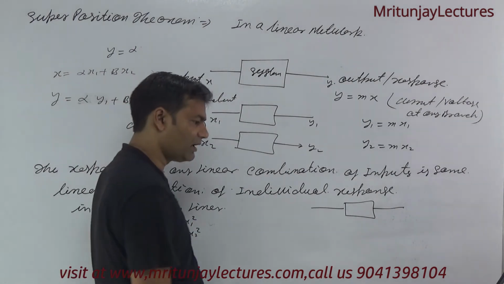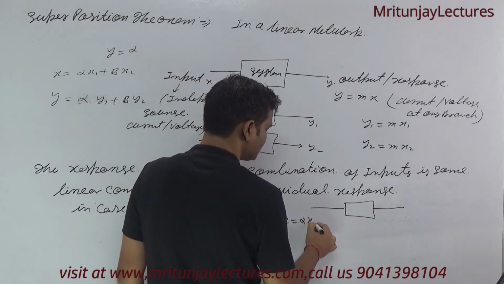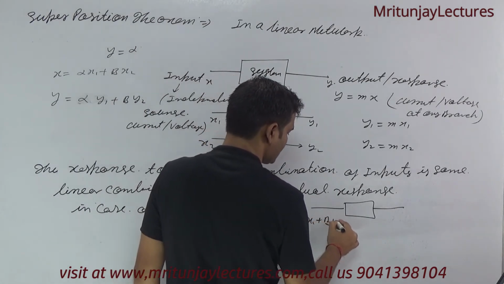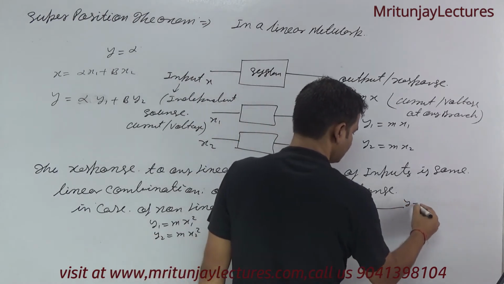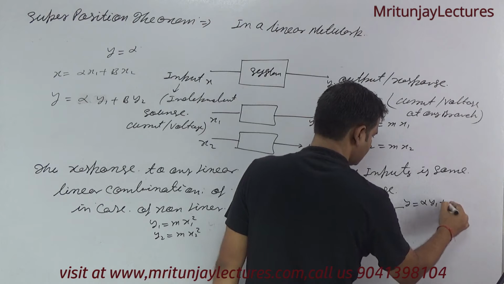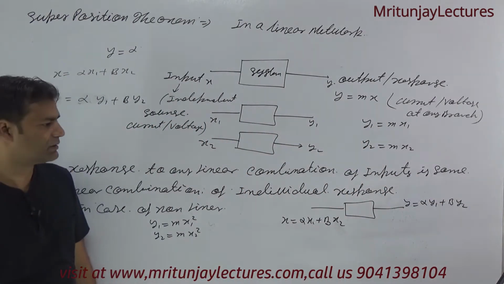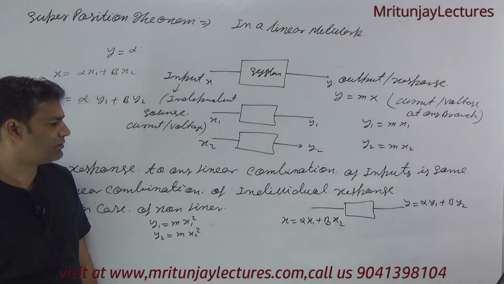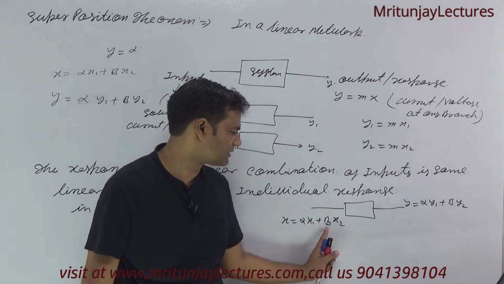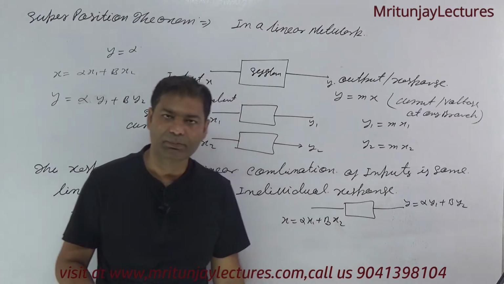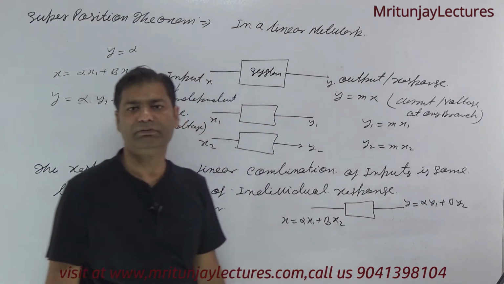If it follows superposition, meaning x is equal to alpha x1 plus beta x2, we should get y equal to alpha y1 plus beta y2. If it follows superposition, then if x is alpha x1 plus beta x2, y must be alpha y1 plus beta y2.